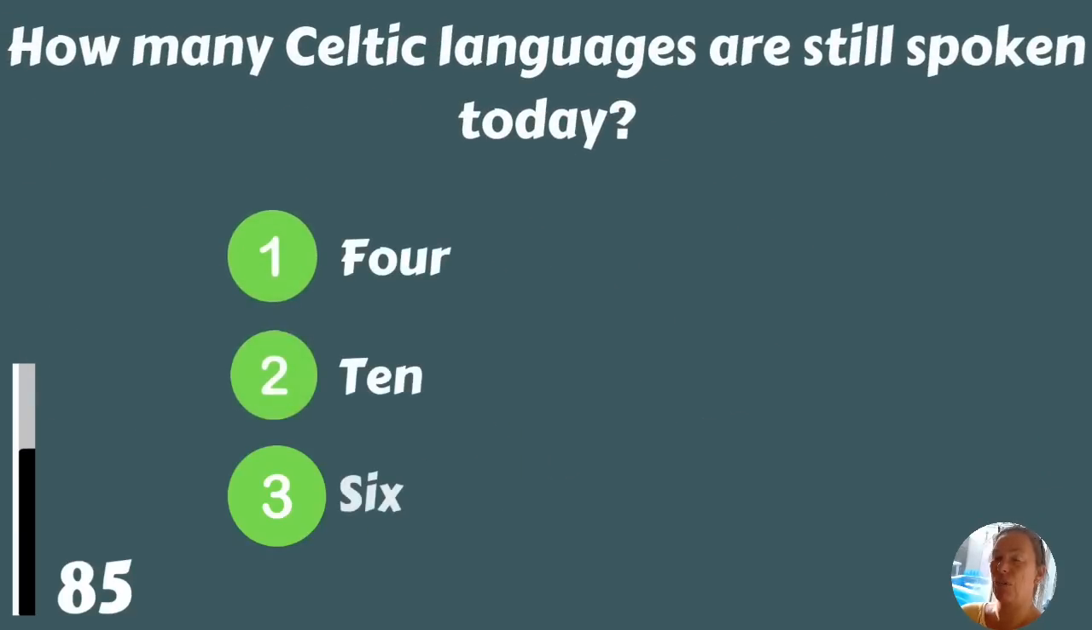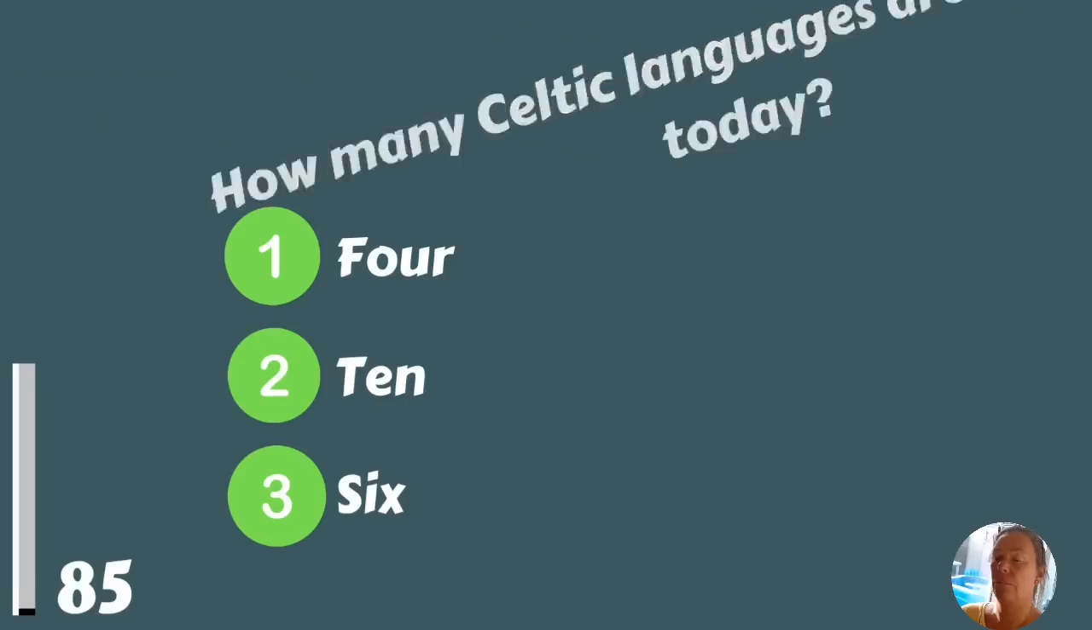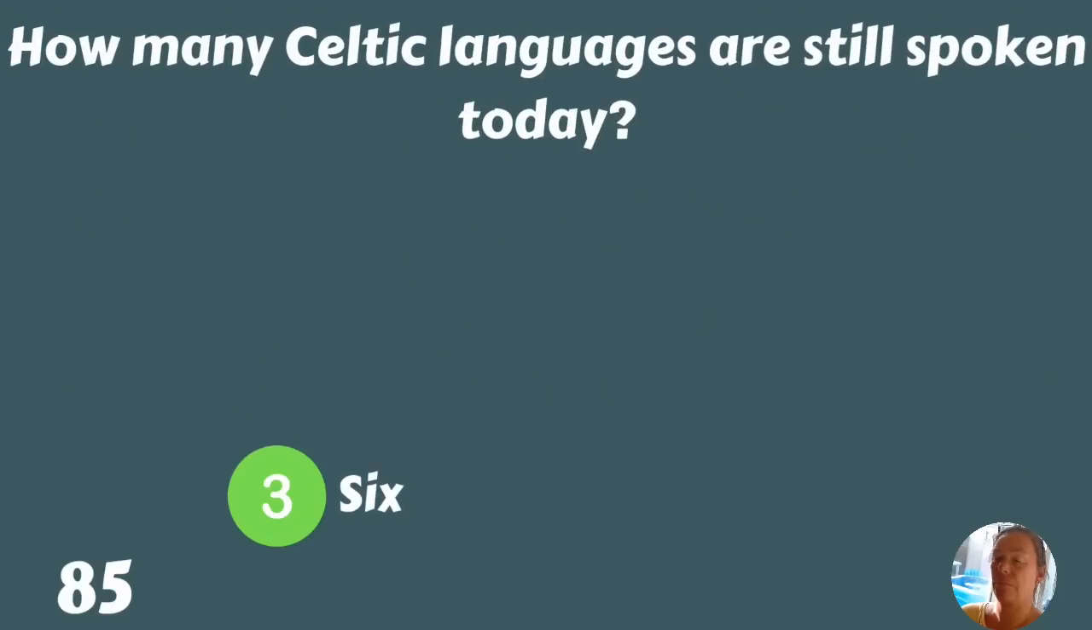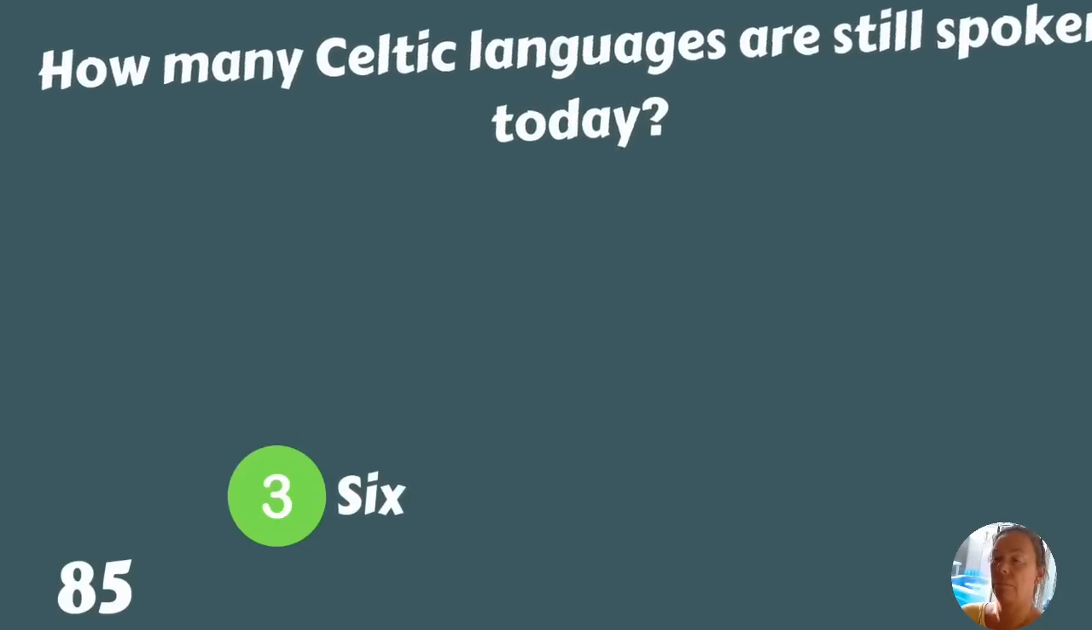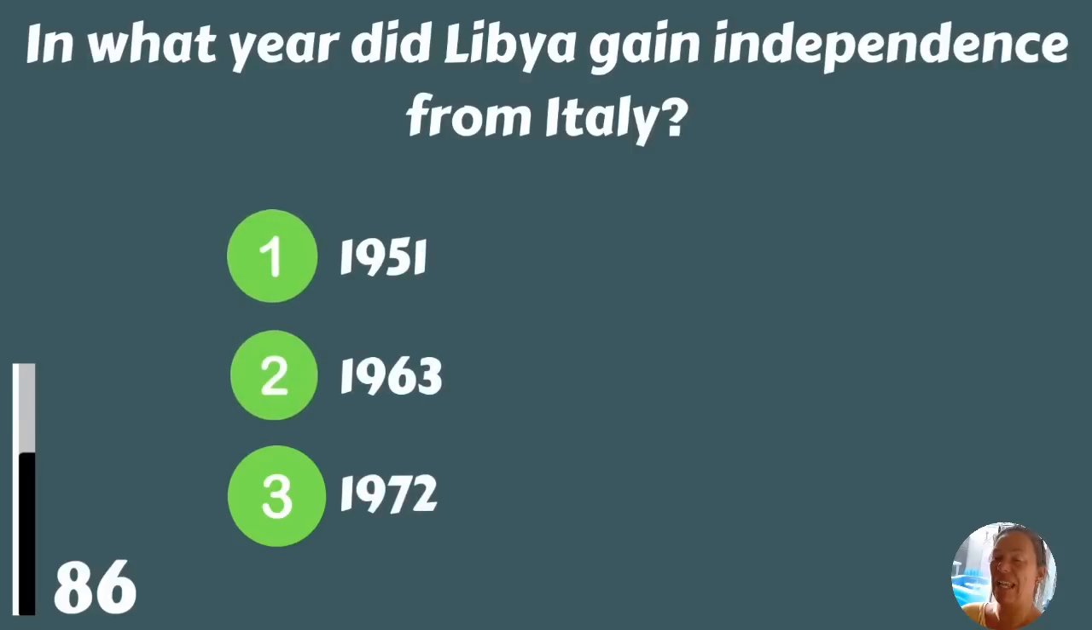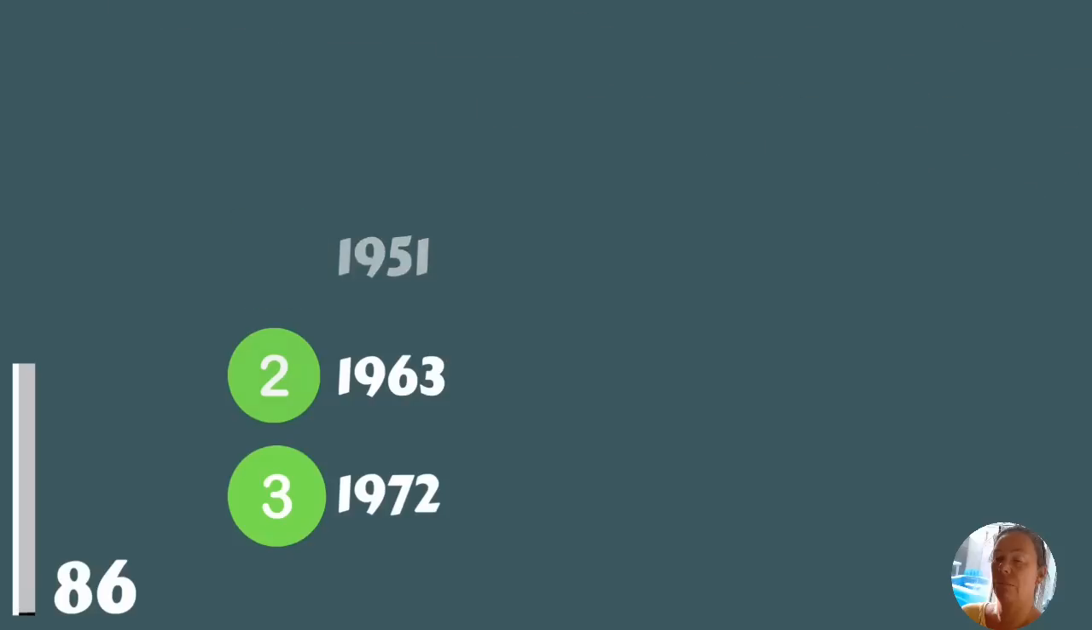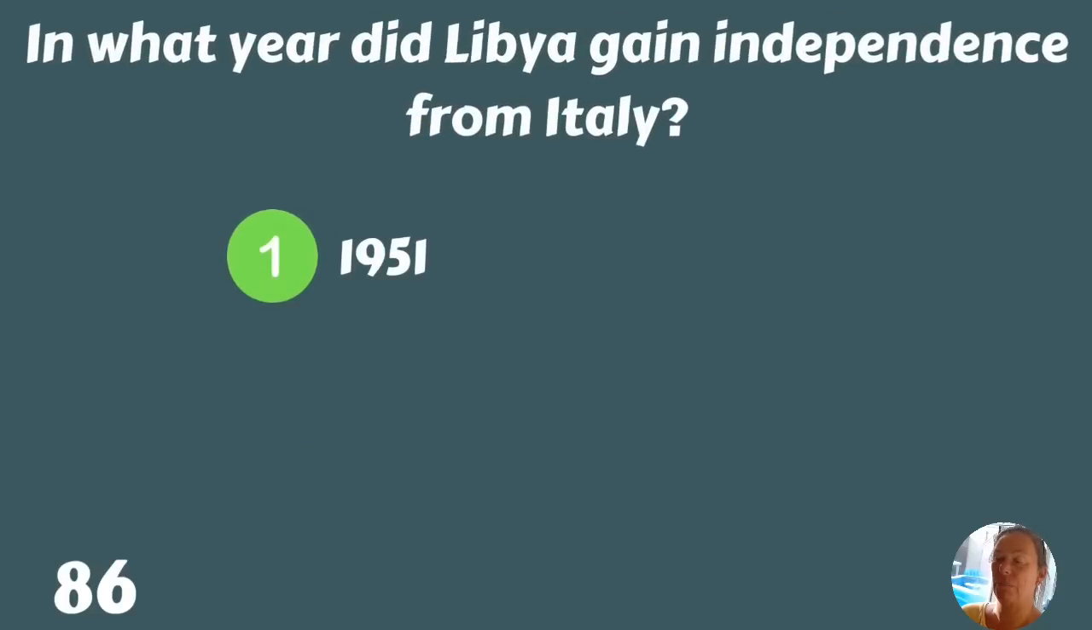How many Celtic languages are still spoken today? 4, 10, or 6? It's 6. In what year did Libya gain independence from Italy? 1951, 1963, or 1972? 1951.